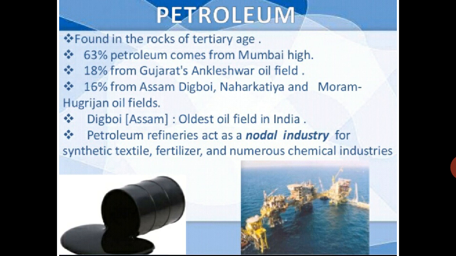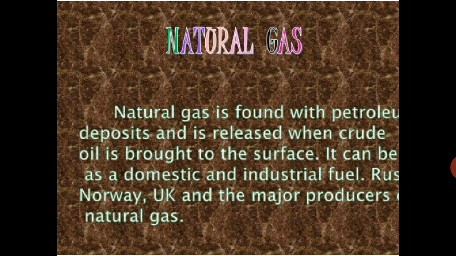It is known as black gold and is found in the rocks of the Tertiary age. In India, 63% of petroleum comes from Mumbai High, 18% from the Gujarat Ankleshwar oil field, and 16% from Assam Digboy. Digboy in Assam is the oldest oil field in India. Petroleum refineries act as the nodal industry for synthetic textiles, fertilizers, and numerous chemical industries. Other industries of this type depend on the petroleum industry.